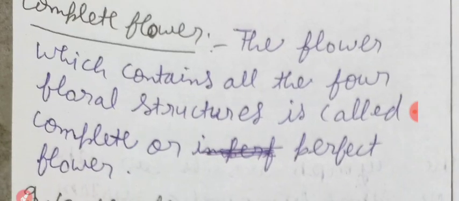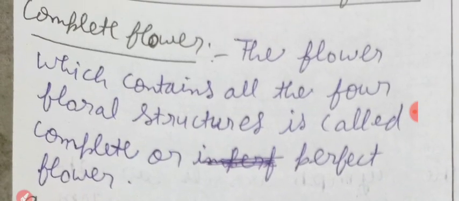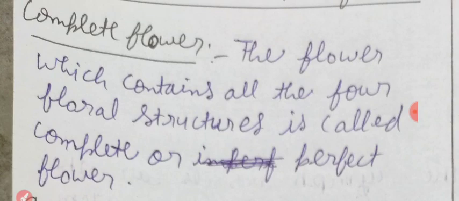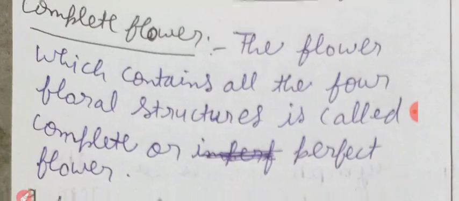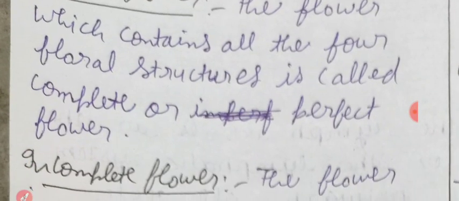Clear? The flower which contains all the 4 floral structures is called a complete or perfect flower.